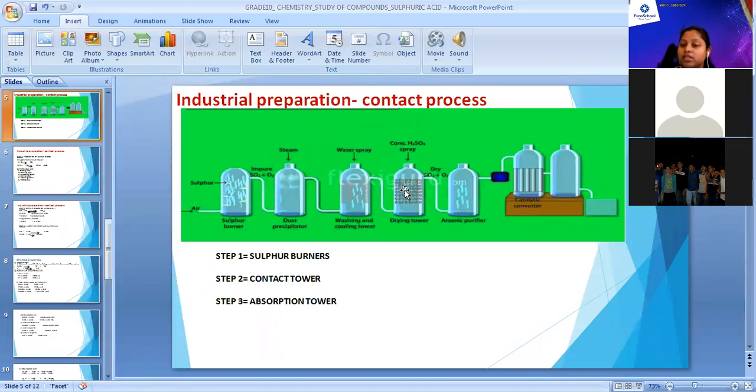The next chamber is the arsenic purifier. In the arsenic purifier, we remove the arsenic oxide present with the sulfur dioxide. Here we remove arsenic particles of arsenic oxide by passage of ferric hydroxide.